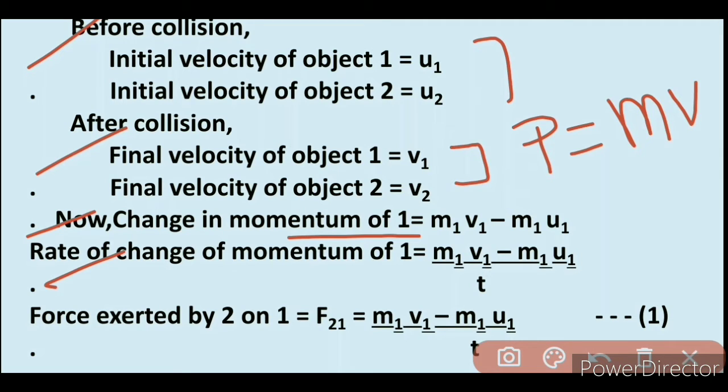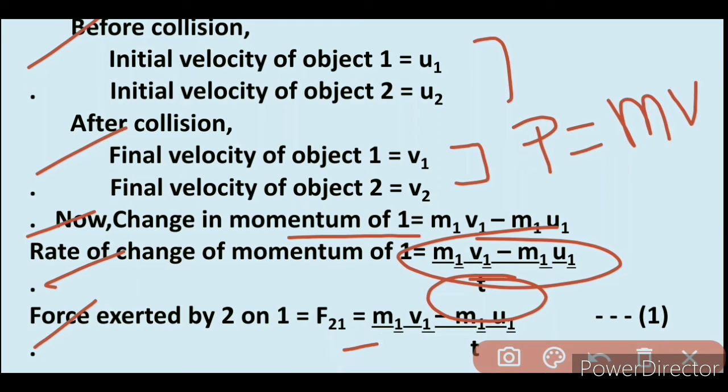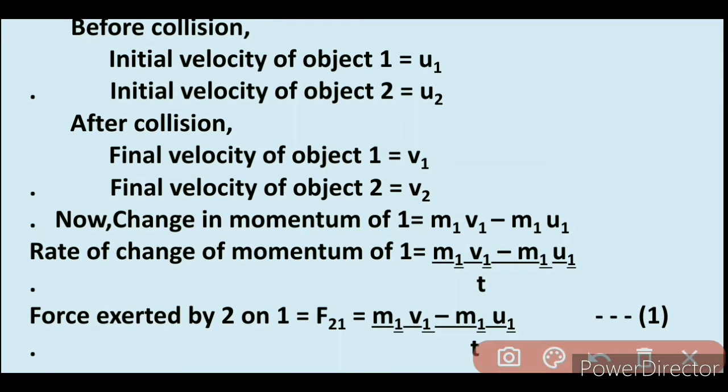Here m1 is the mass of object 1, v1 is the velocity of object 1 after collision, and u1 is the velocity of object 1 before collision. Now the force exerted by object 2 on 1, which is F21, is m1 v1 minus m1 u1 upon t. So this is equation number 1.